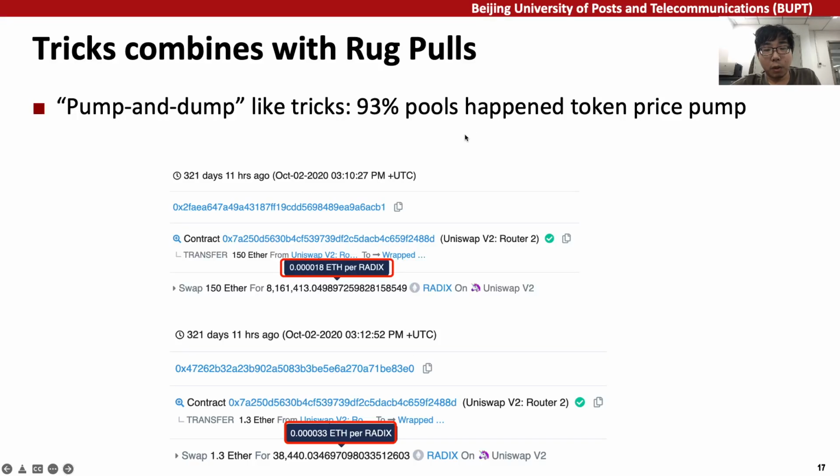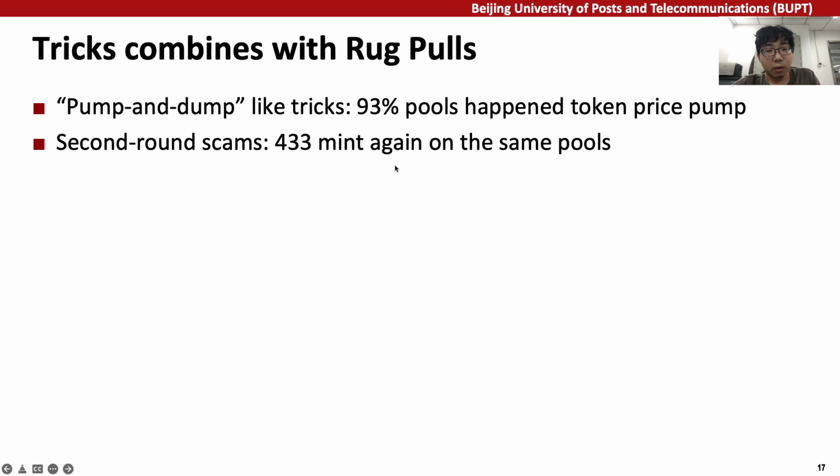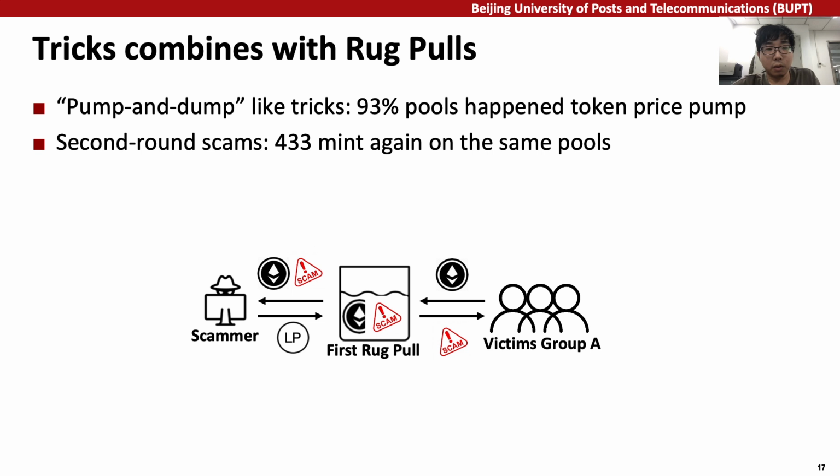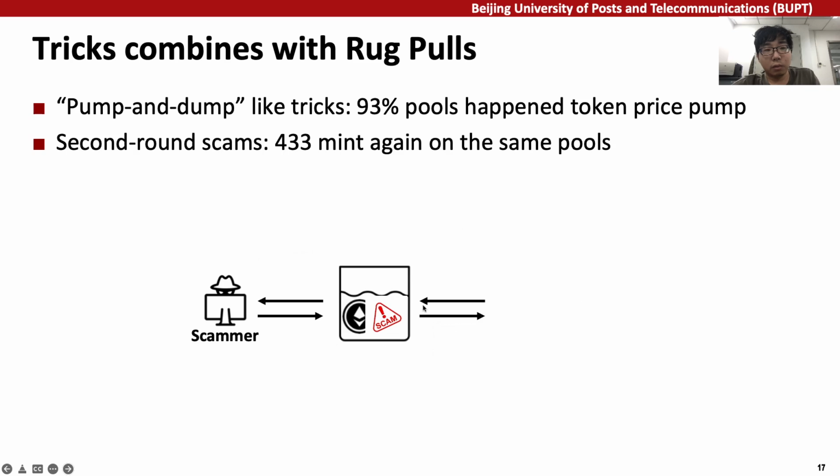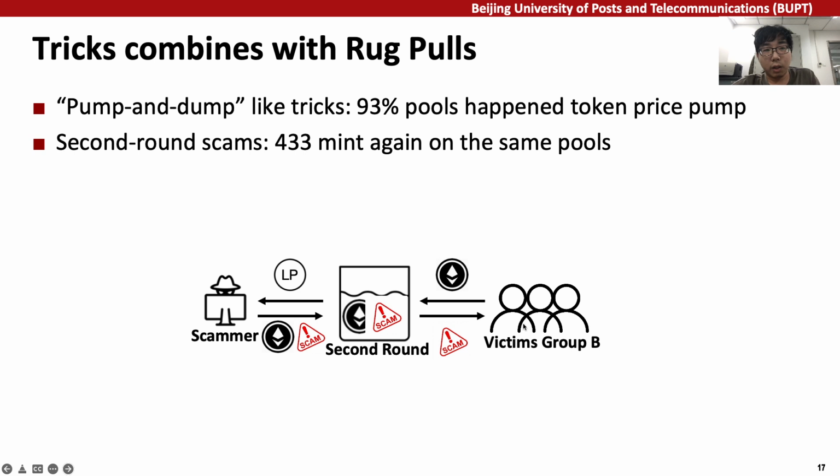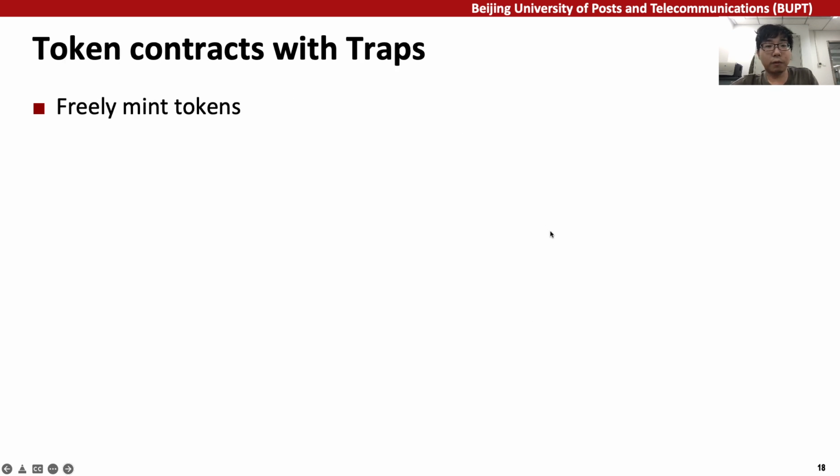We found pump and dump tricks in 93% of pools. Besides, 433 scammers are found to perform second round scams. It happens when scammers finish the first rug pull and add liquidity to the same pool for another round of scam. Further, we find some backdoors in scam token contracts.